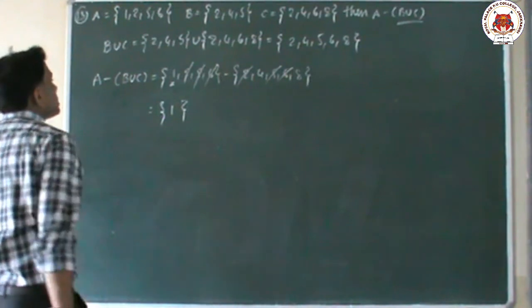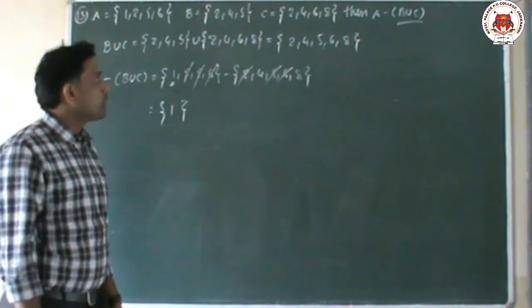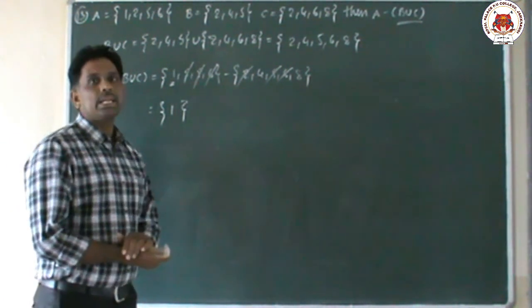So what is the answer, children? A minus (B union C), the answer is 1. Students, I hope you have understood. So these are the competitive questions in this topic.